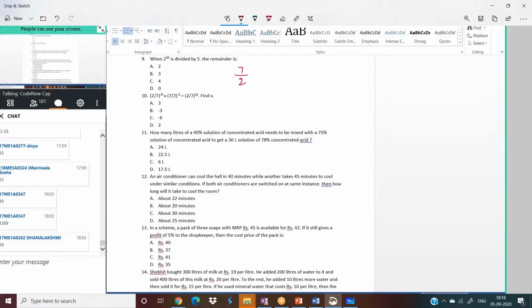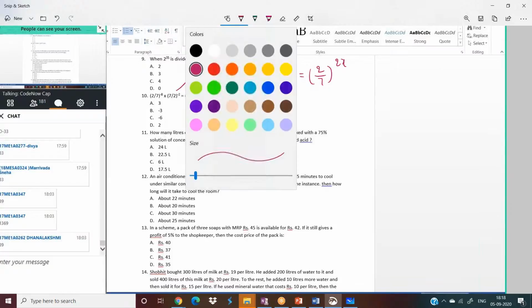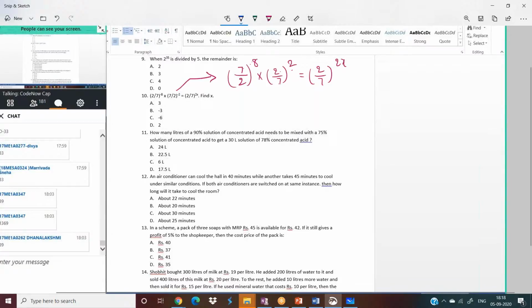Let me erase everything and write with another, visible color. Now I can write this one as 7 power 8 by 2 power 8, into 2 power 2 by 7 power 2, equal to 2 by 7 power 2x. So when you cancel them, 7 power 6 will be there and 2 power 6 will be there, equal to 2 by 7 power 2x.